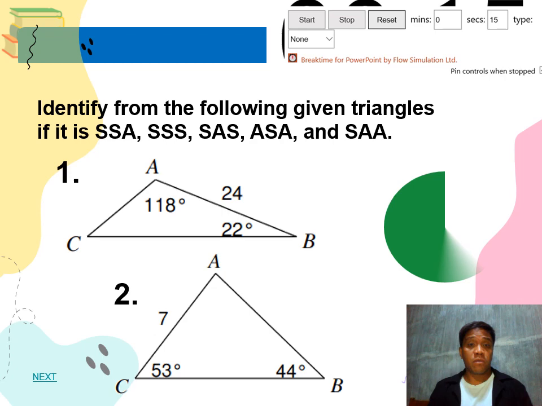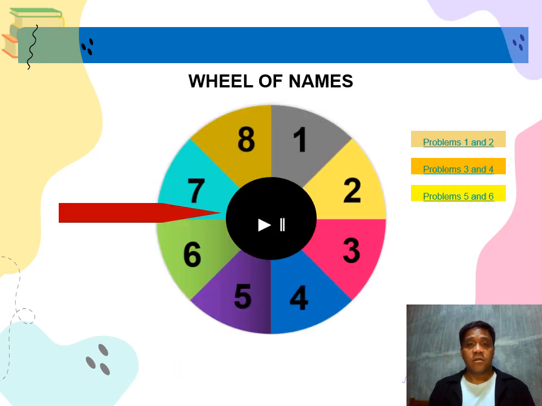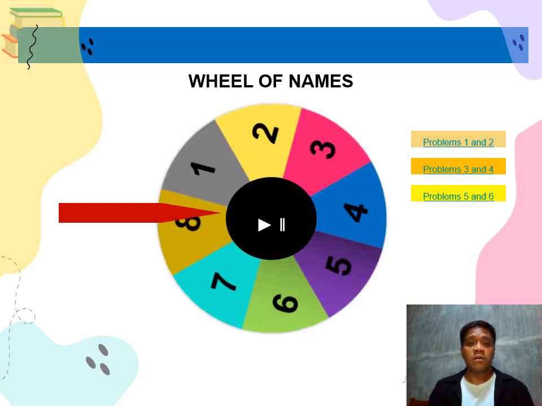What's your answer for number 1? Okay, that's correct. The answer is ASA. How about number 2? Your answer is what? I cannot hear you. Okay, read it loudly. Now your answer is side angle, or SAA, and that is correct. Let's proceed to questions number 3 and 4. I have to spin the wheel, so good luck.